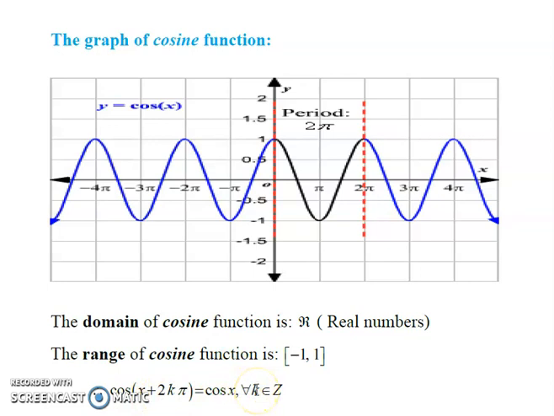If k is equal to 2, cosine of x plus 2 multiply 2, that is 4 pi, again cosine x for all k belongs to Z. If k equal to -1, cosine of x plus 2 multiply -1 pi, that is cosine of x minus 2 pi, in this interval 0 to -2 pi, again becomes cosine x. This is the general formula.